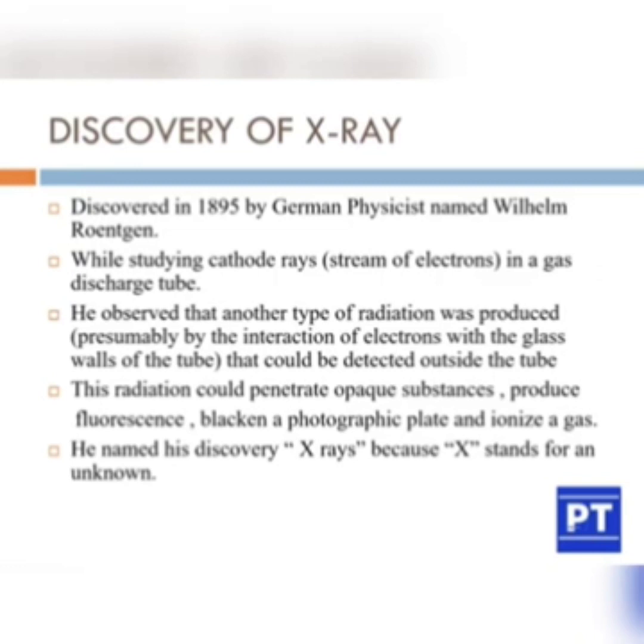So when he was studying cathode rays in a glass discharge tube, he suddenly observed that another type of radiation was also produced, which was detected outside the tube. The peculiarity of this radiation was that it can penetrate opaque substances, produce fluorescence, blacken a photographic plate, and ionize a gas. He named his discovery X-rays because X stands for an unknown factor.